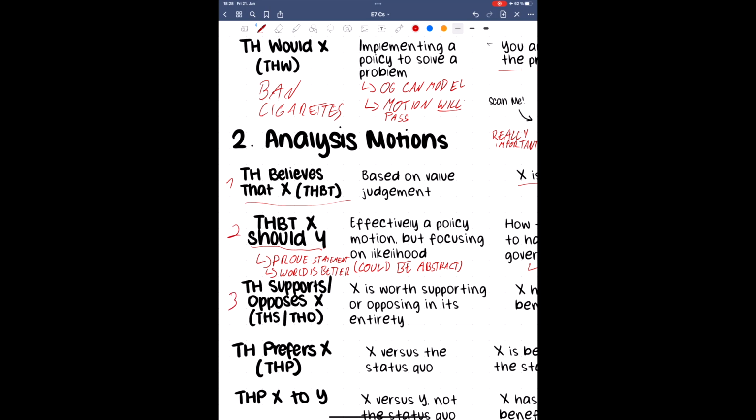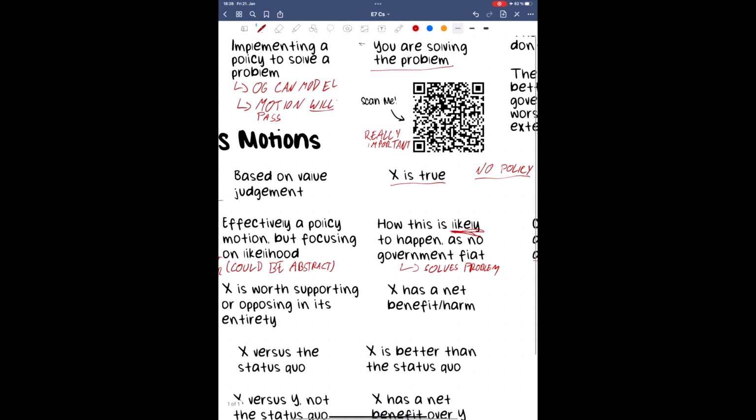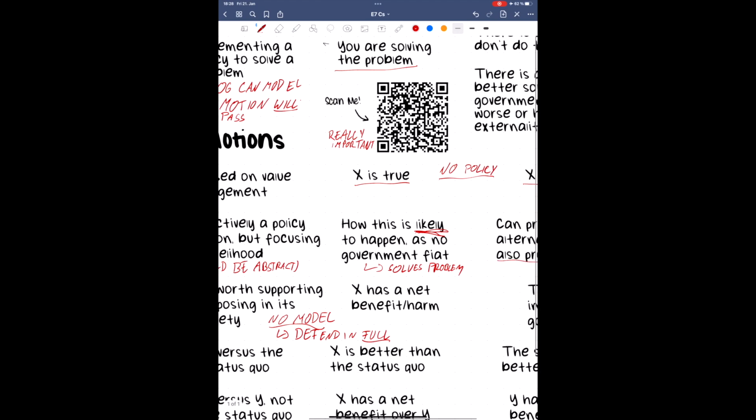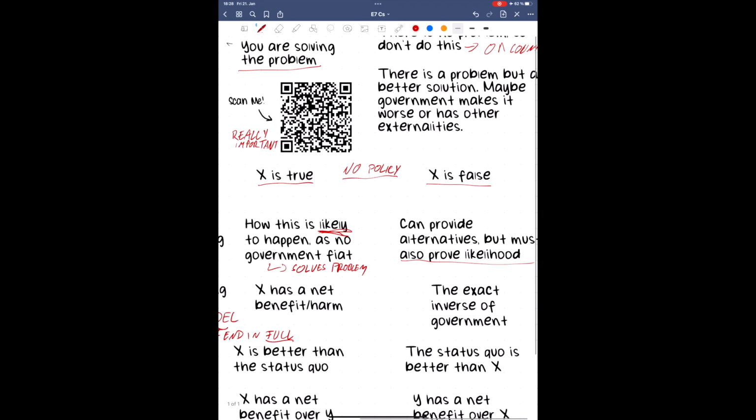This motion type does not require a model. While government teams can characterize what the thing they oppose or support is likely to look like, they must defend the position in its totality. They cannot simply choose only the good aspects of what they're supporting, nor oppose only the bad of what they oppose. They must support or oppose it in whatever way makes most sense within the motion, just as opposition teams have to take the opposite stance.